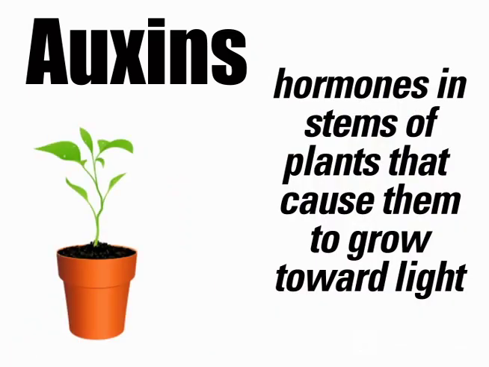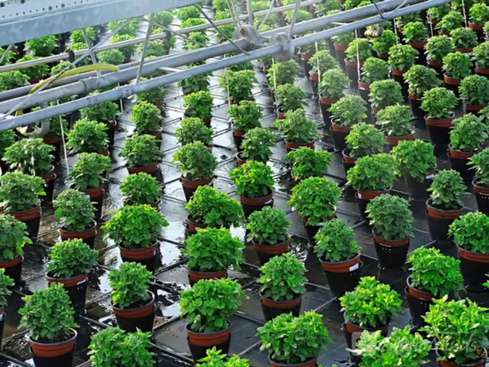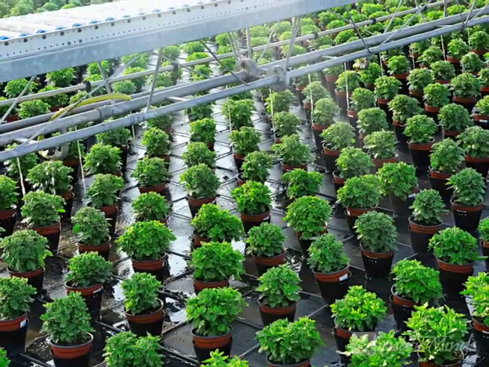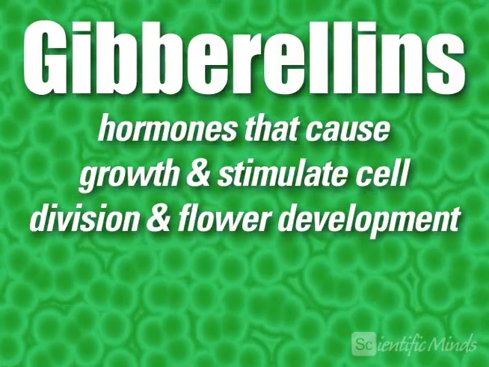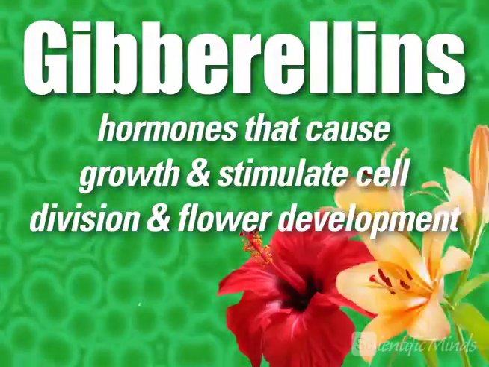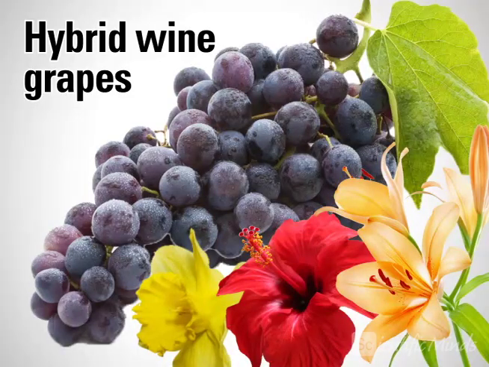Growers can pinch off the tips of stems to stop the flow of auxin and encourage side growth. This results in bushier plants. Plant breeders can apply auxins to plant cuttings in order to promote root growth. Gibberellins are hormones that cause growth and stimulate cell division and flower development. Higher concentrations of gibberellins are found in larger growing hybrid plants than in inbred plants.